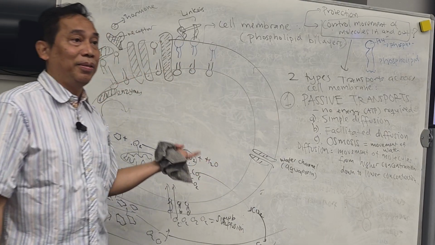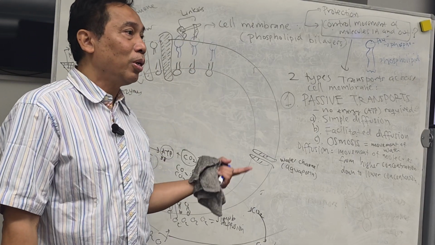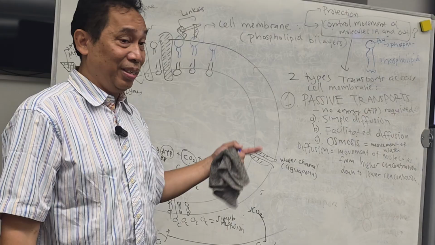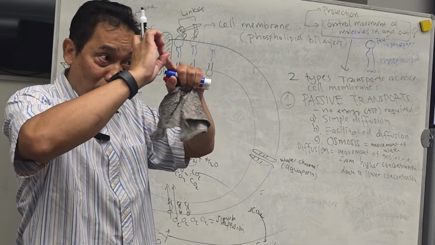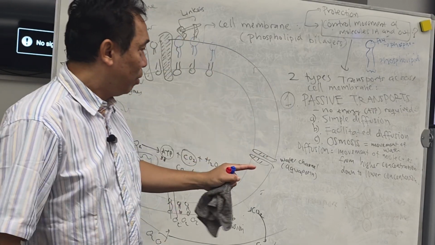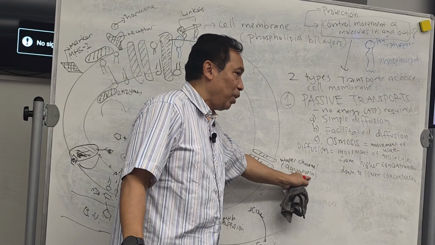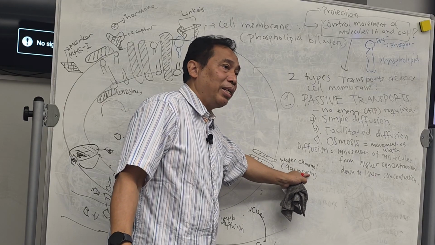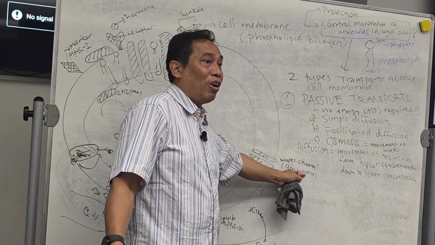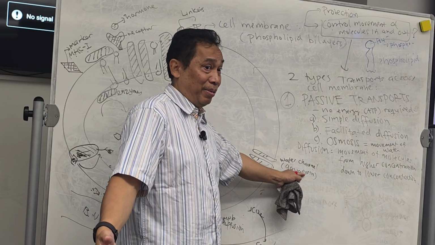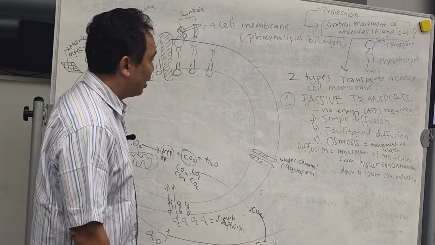Aqua means what? Water. Pore is hole. So aquaporin is a hole or pore or channel for water, which is a protein. So this is a water channel.